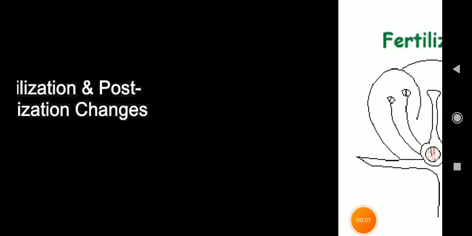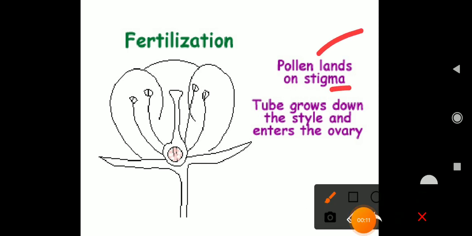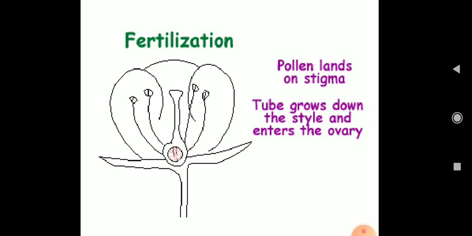Everyone, this is Pahul, and today we will be talking about fertilization and post fertilization changes. So, what is fertilization? When a pollen lands on the stigma, a tube grows, which is called the pollen tube, and that tube goes directly into the ovary, and then fertilization occurs.